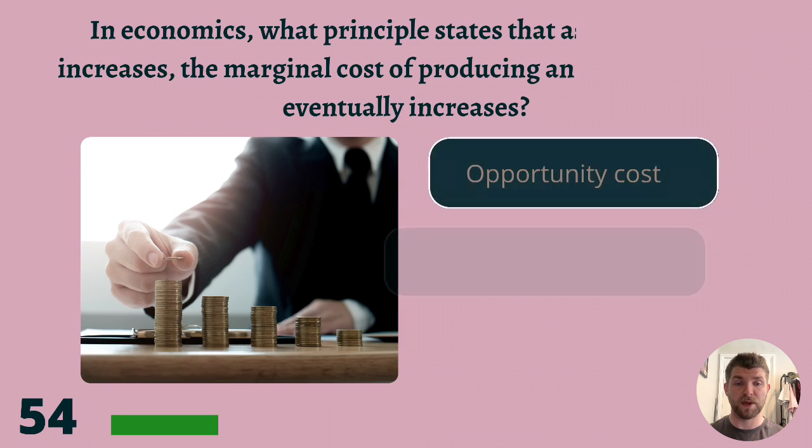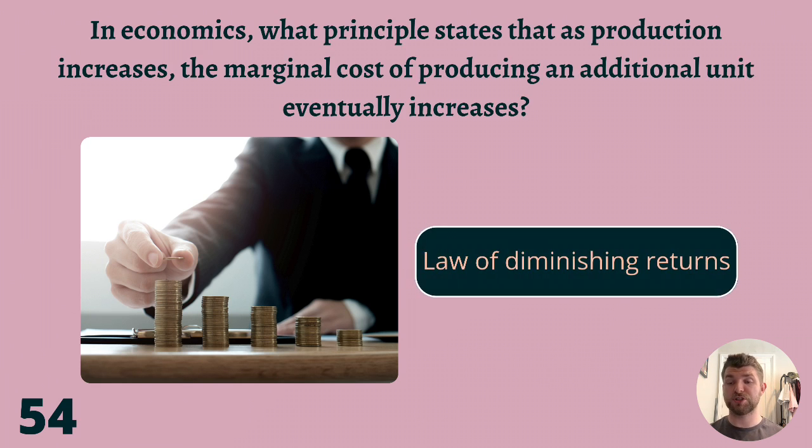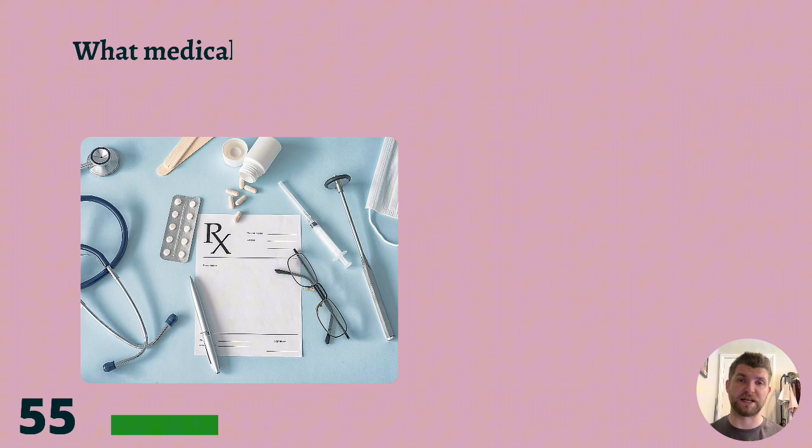Question 54. In economics, what principle states that as production increases, the marginal cost of producing an additional unit eventually increases? Opportunity cost, law of diminishing returns, or Pareto efficiency? As production increases, the marginal cost increases. That's law of diminishing returns.